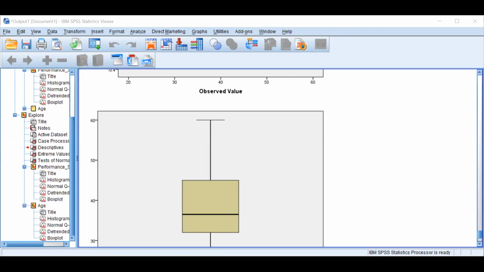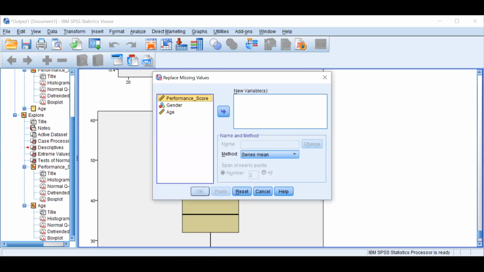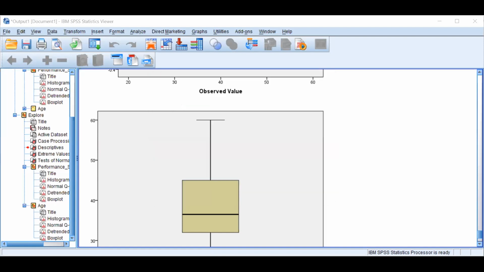But deleting a response is not very advisable. So SPSS has given certain ways to handle this. First thing is that you can replace this value. To replace it, there could be different alternatives, right? Right now this is not a missing value, but we are treating it as a missing value because there are certain ways given in the missing value format, and we can get it from the Transform menu.